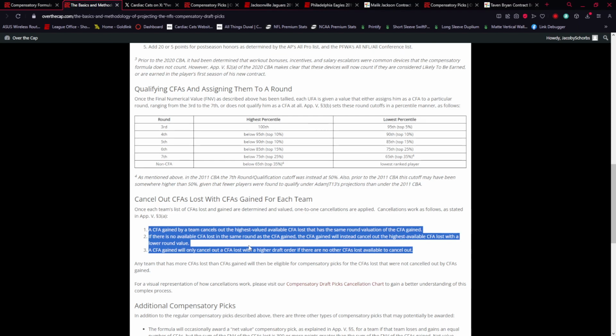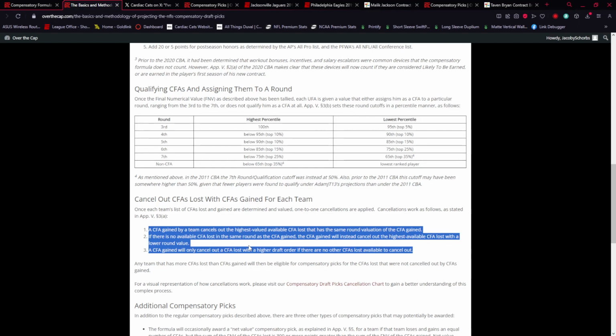The next step is that if there's no CFA loss with that same round valuation, so let's say we're still working with 4th round, right? It will then look for the highest valued CFA you lost of a lower value. So that would be 5th, 6th, 7th round, if that makes sense. If there is nothing there, it will then be forced to look for the lowest value CFA of all the ones above. So that would be your 3rd round values. So that is how the cancellation process works.